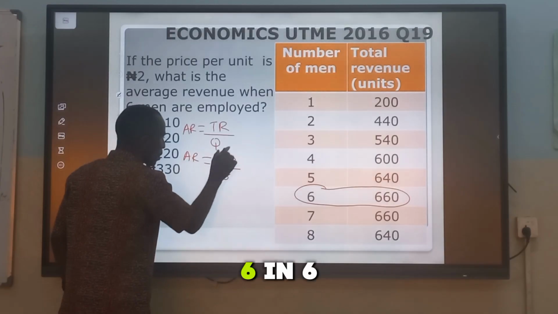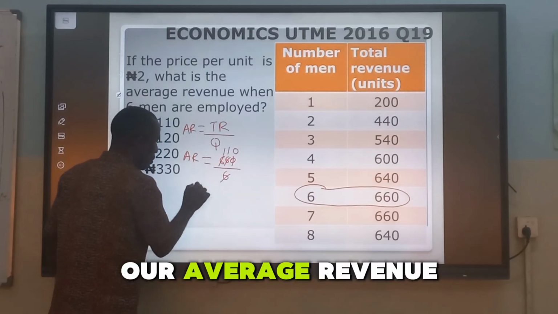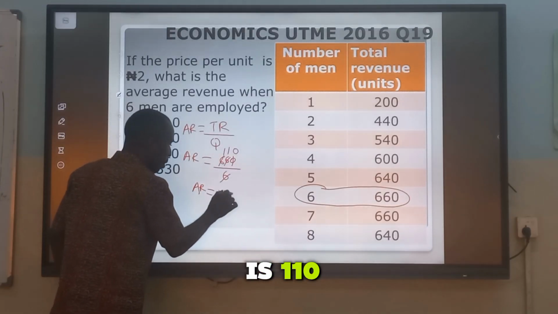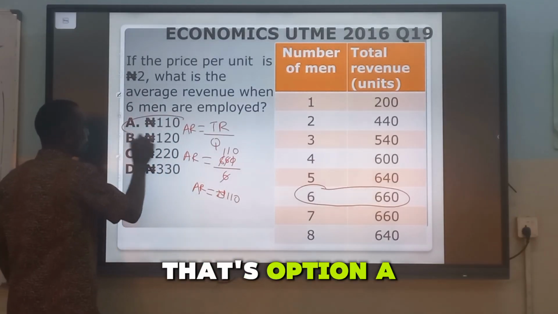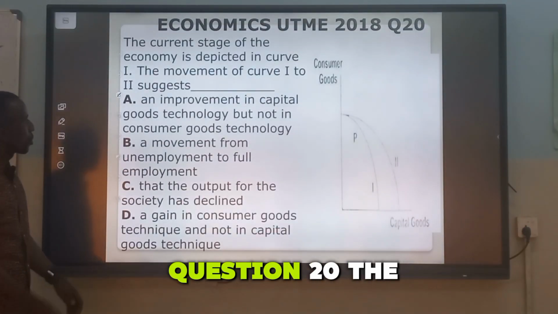6 and 6, 1, 6 and 6, 1, 6 and 0, 0. Our average revenue is 110. That's option A. Moving on to question 3.